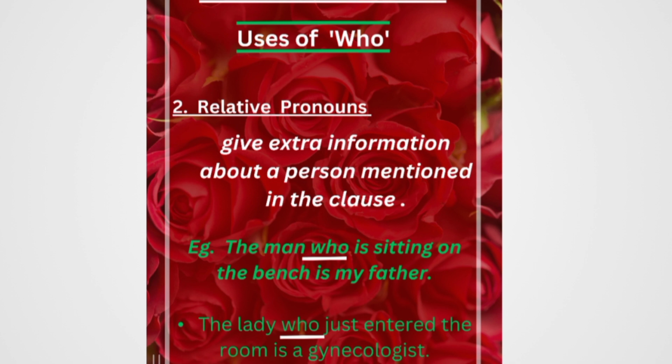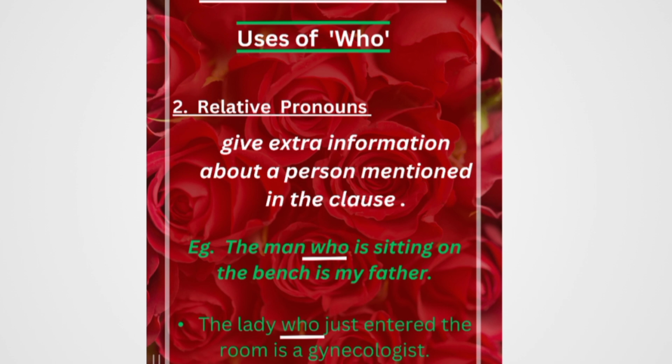Here we can clearly see that the man, that is a noun, is given, and then who, which is a relative pronoun. But what is who doing here? It is giving information about the person who is sitting on the bench. What information is it giving? That person is the father of someone. So this is the use of who.